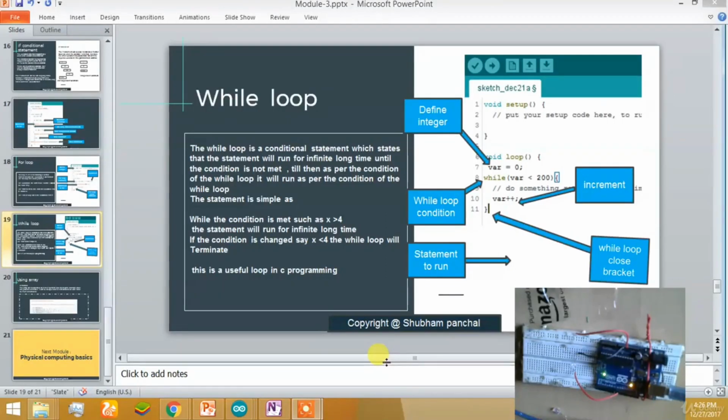Hello everyone, welcome to another tutorial of Mastering Arduino from Beginner to Core Advanced. We are in module 3 and we are going to discuss the topic of the while loop.